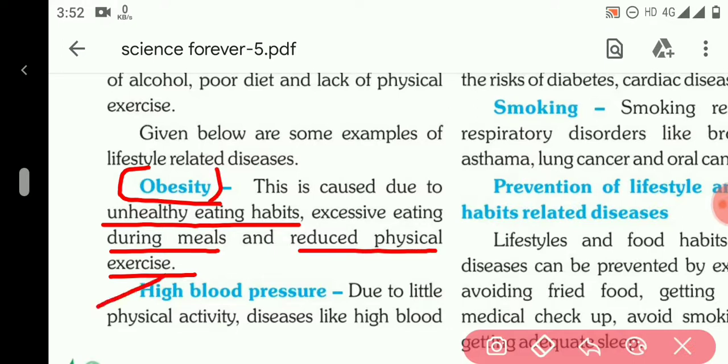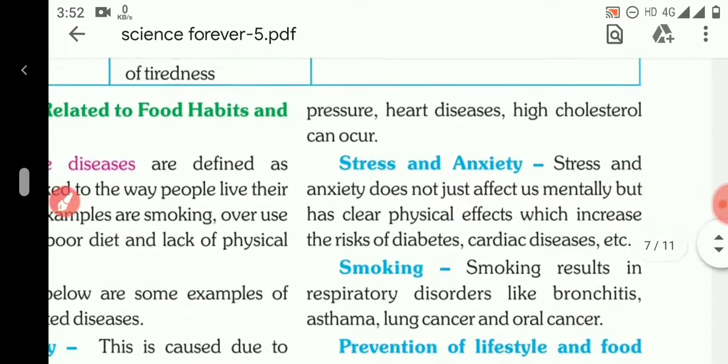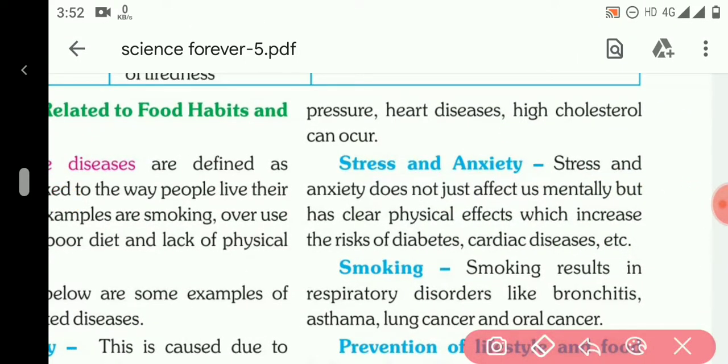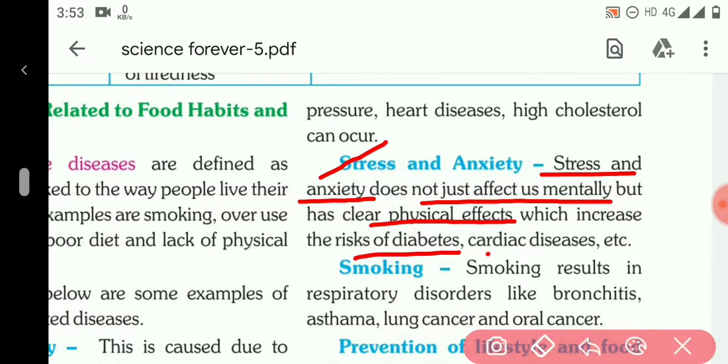Second one is high blood pressure. Due to little physical activity, because we do not exercise much, diseases like high blood pressure, heart diseases, and high cholesterol can occur. The next one is stress and anxiety. Stress and anxiety are related to mental diseases, but they do not only affect us mentally, they also have physical effects on our body which can increase the risk of diabetes and cardiac diseases.